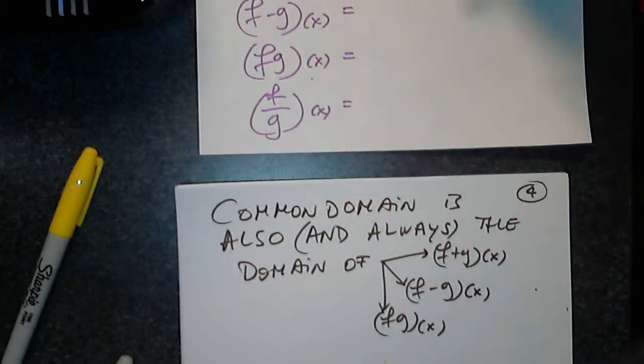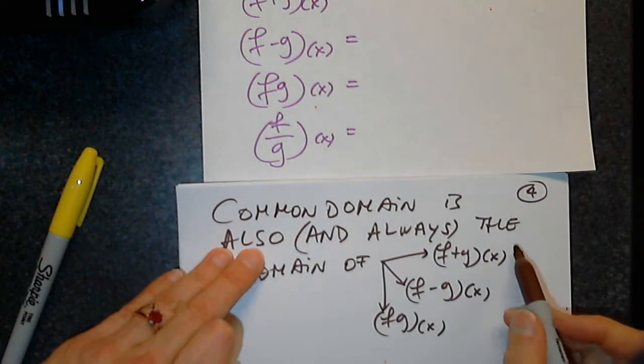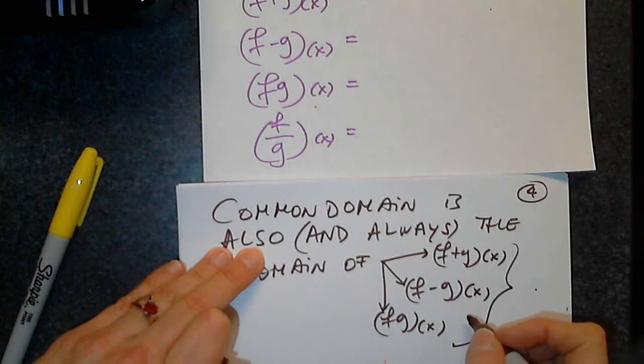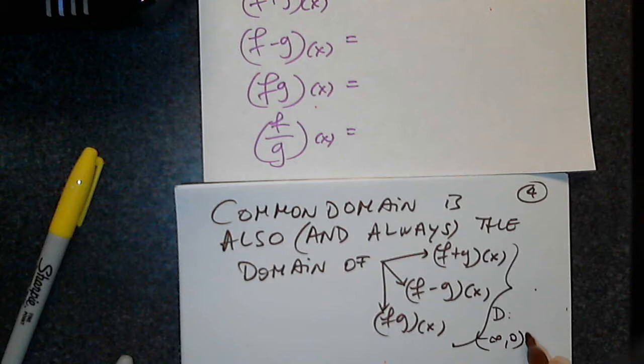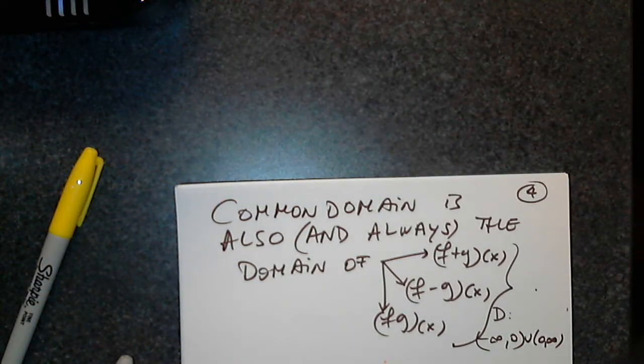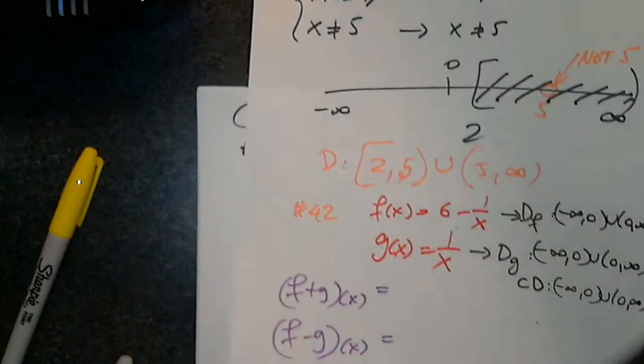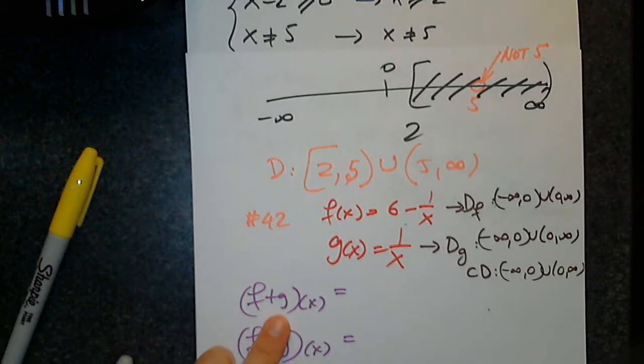For that reason, although I do not have the sum, difference, and ratio, can anyone tell us the domain of the sum, difference, and not ratio, forgive me, the sum, difference, and product? I don't have the functions yet, but I already know their domain. What is it? Exactly, the common domain. Any questions so far?